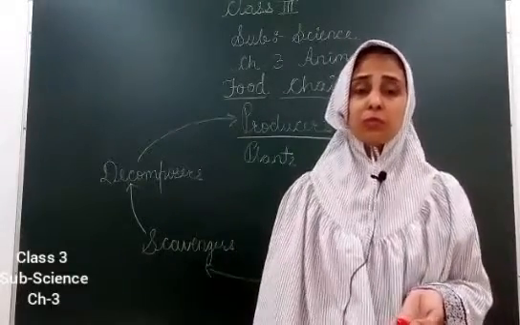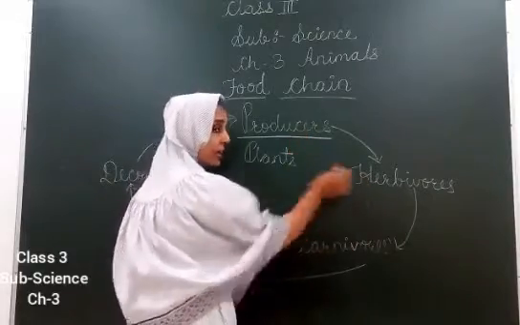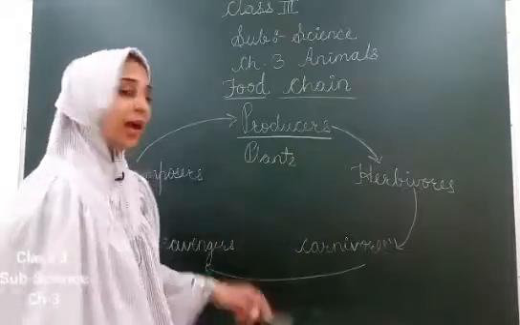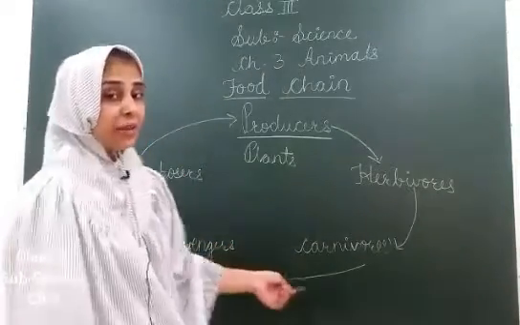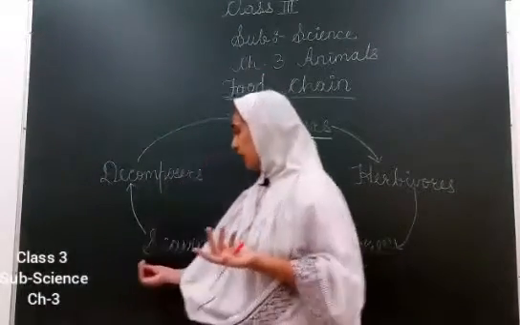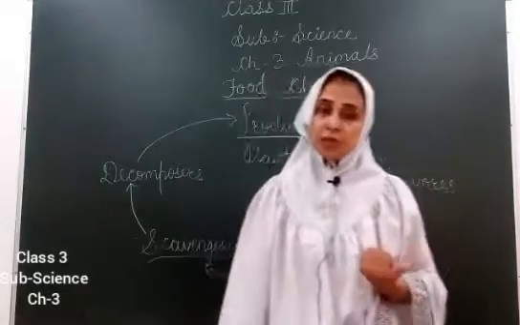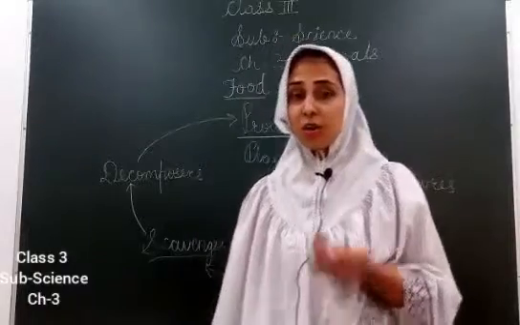So either they can eat the produce directly or they can eat the herbivorous animal, which depends on plants. Now then carnivorous animals are eaten when they are dead. जब वो मर जाते हैं तो who eats them? Scavengers. Which are scavengers? Yes, vulture, some kind of hog, eagle, dog.